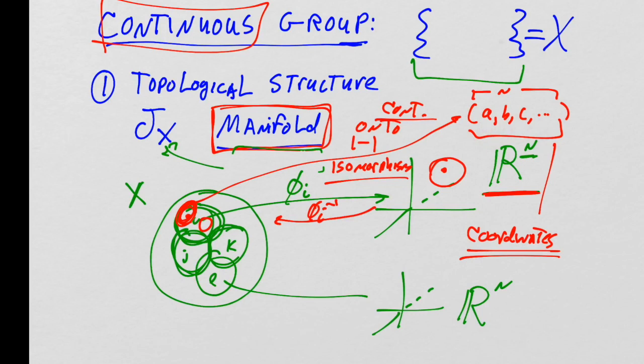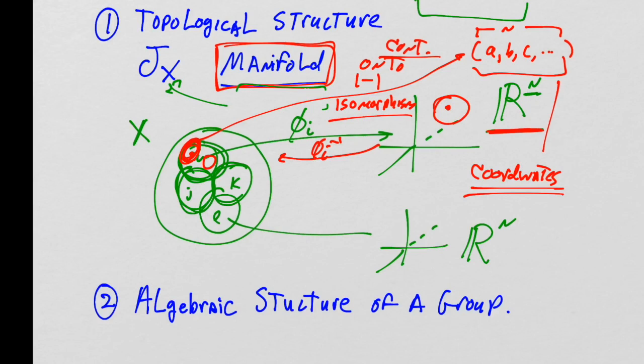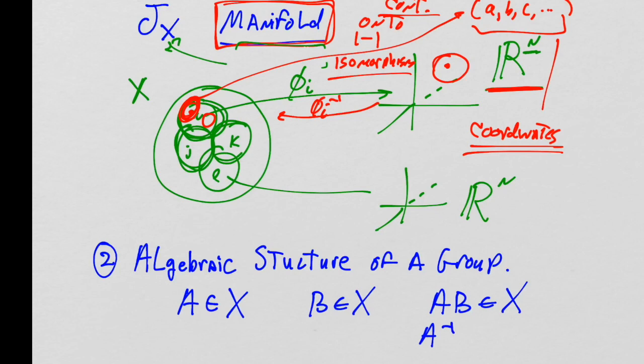All right, so what else does it have to have besides topological structure? Well, it needs group structure. It needs the algebraic structure of a group. Well, what's the algebraic structure of a group? Well, that's really simple. If I have a member of the set X and I call it A, and I have another member of the set X and I call it B, then AB must also be a member of the set, and A inverse must exist for every member A, and that equals the identity, and of course the identity must be in the group. It doesn't have to be commutative. But it has to be associative.